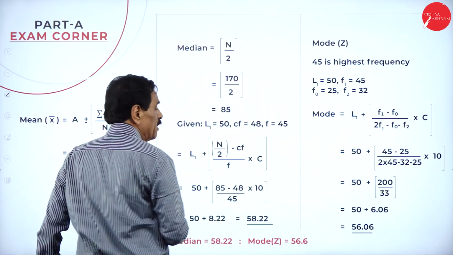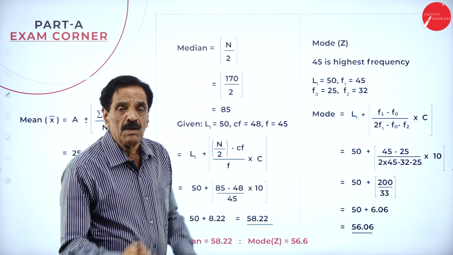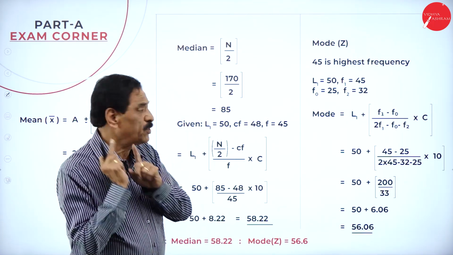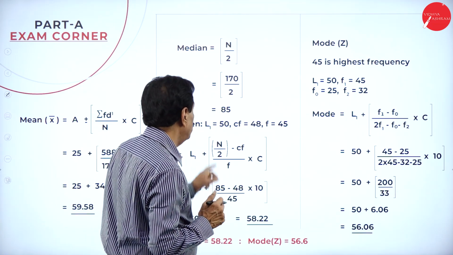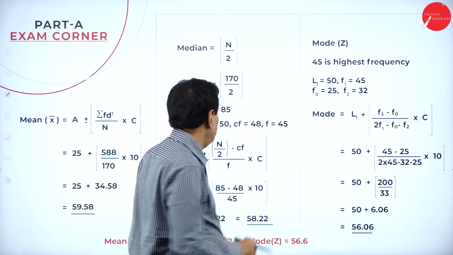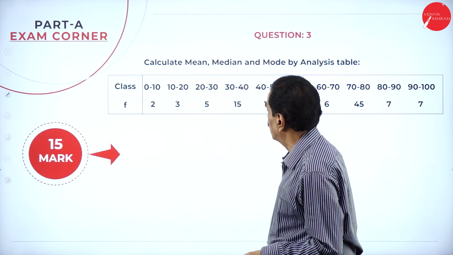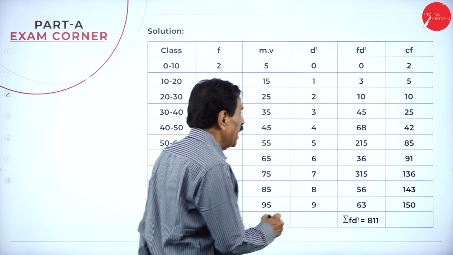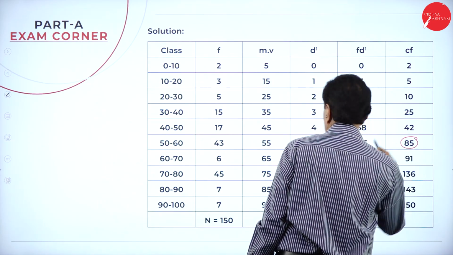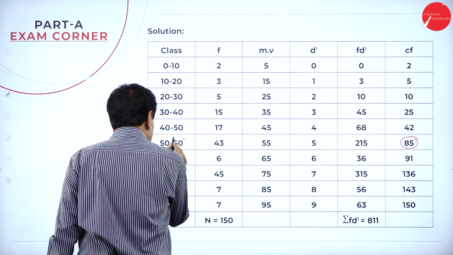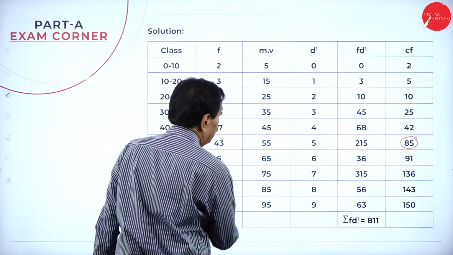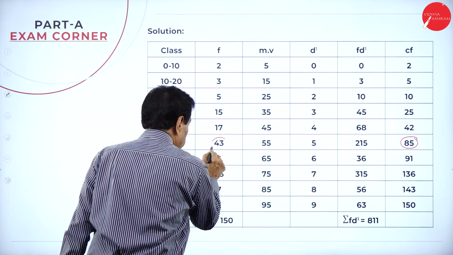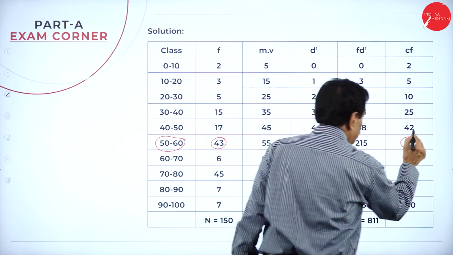Then come back to median. For a continuous series, what I told you, median is equal to N by 2. This is 170 by 2, which is equal to 85. Find 85 in CF. Where will the 85 come in CF? Exactly 85 is there. Your class is 50 to 60. Your frequency here is 43. Behind it is CF 45.